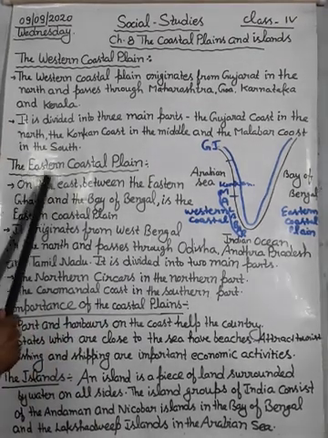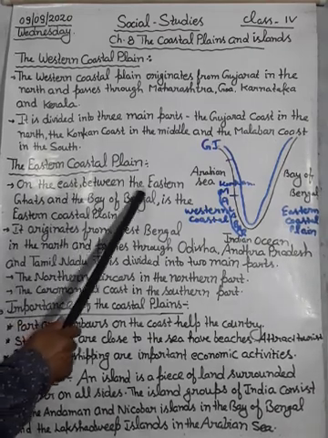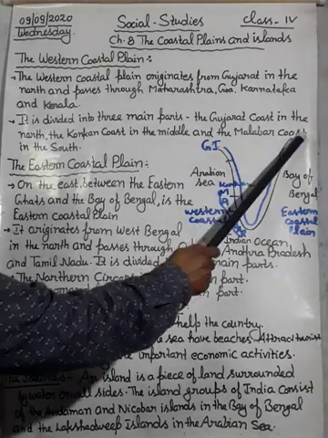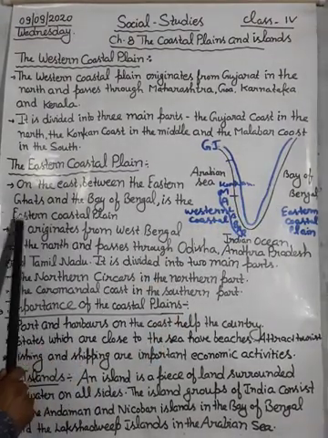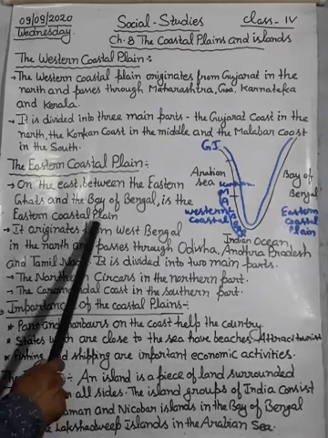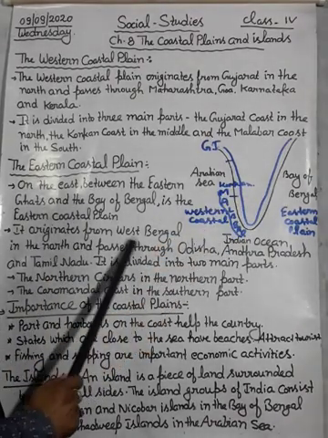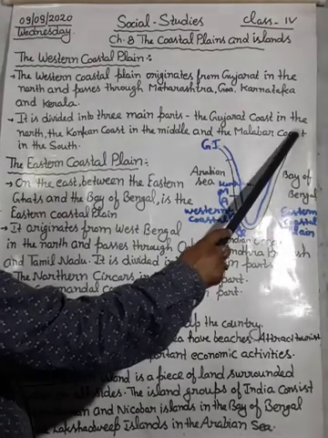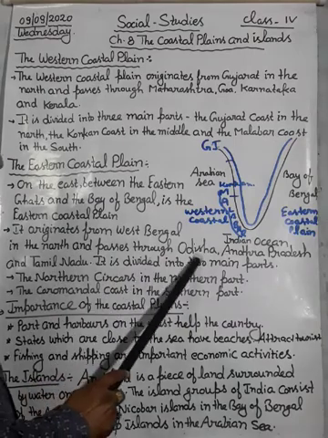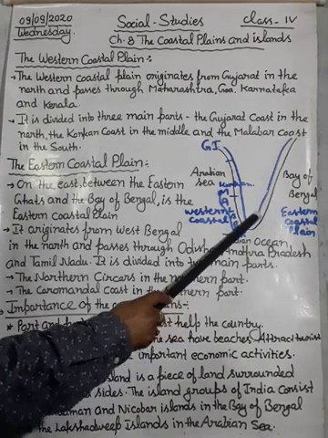And next is the eastern coastal plain. My dear student, on the east, between the Eastern Ghats and the Bay of Bengal, is the eastern coastal plain. Here, it originates from West Bengal in the north and passes through Odisha, Andhra Pradesh and Tamil Nadu.